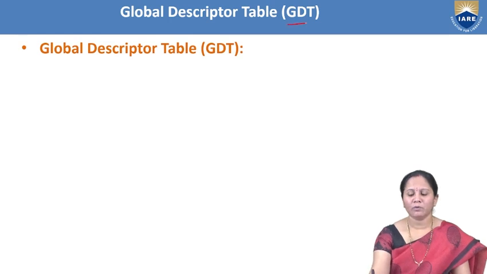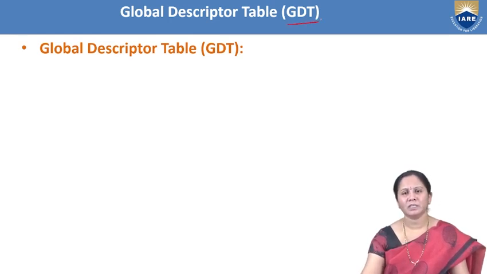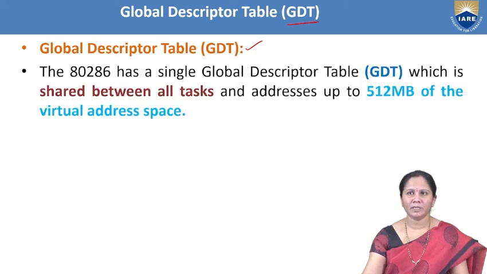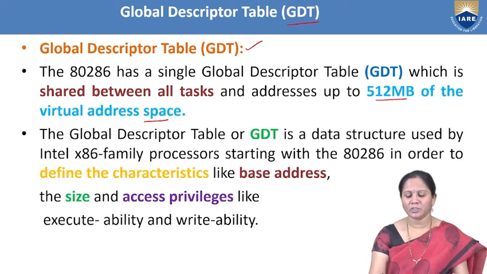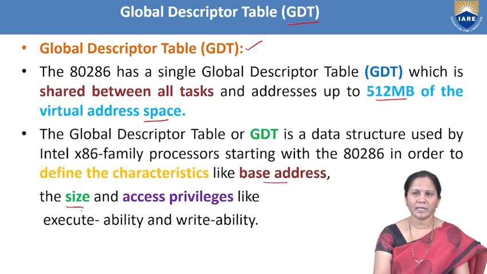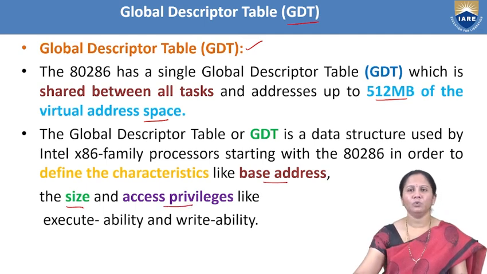Since we have talked about descriptors, if any descriptor table is selected, the descriptor table may be either GDT, LDT or IDT. GDT represents the global descriptor table. It indicates the information related to all the tasks, and it addresses up to 512 MB of the virtual address space. This GDT consists of some important characteristics like base address, limit, which indicates the size, and it also says how to access the privilege level. All this information will be present in the GDT.